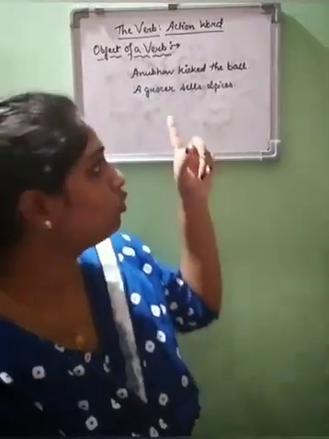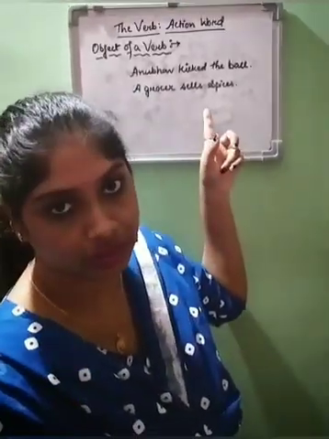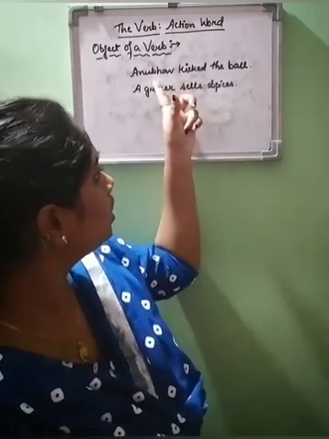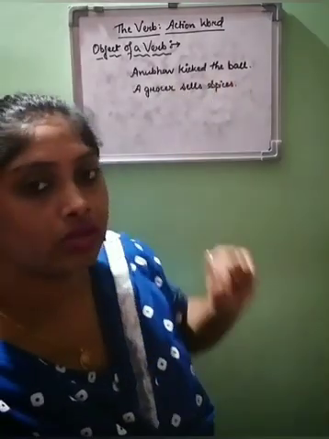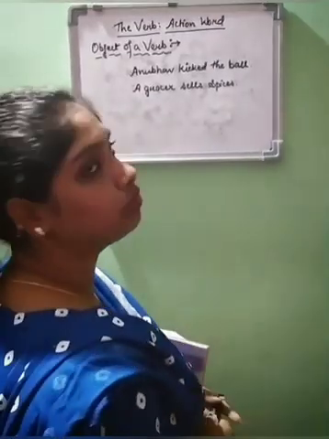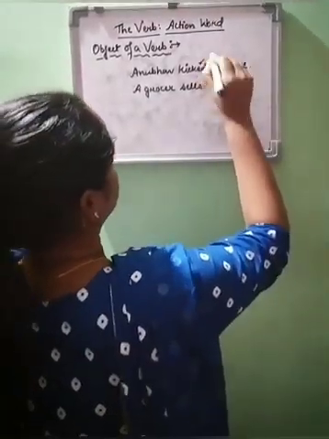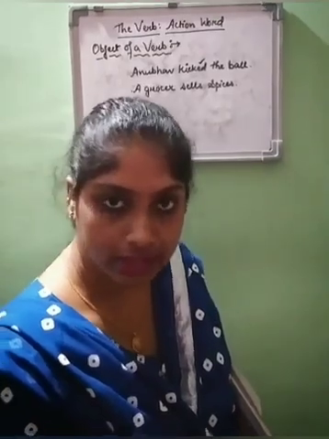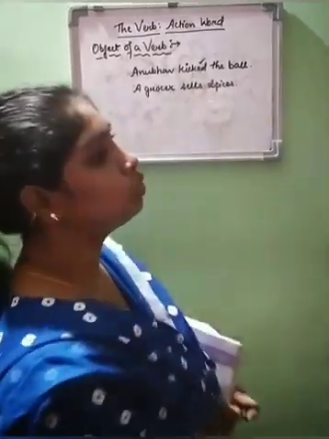Now, we have to find out which is the verb here. In the first sentence, Anubhav kicked the ball, we have to find out which is the verb. In this sentence, our verb is what? This, kicked, right? Now, we will question the verb.